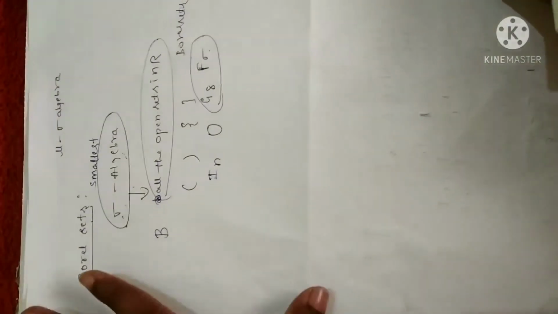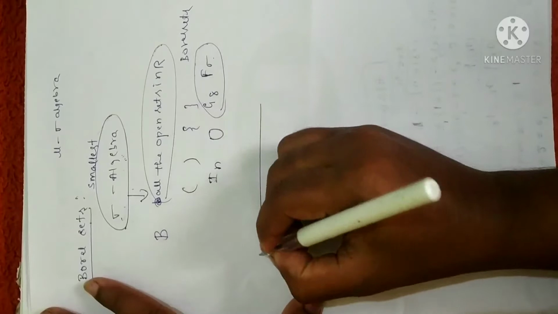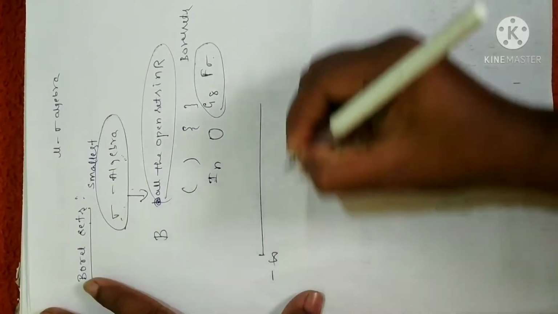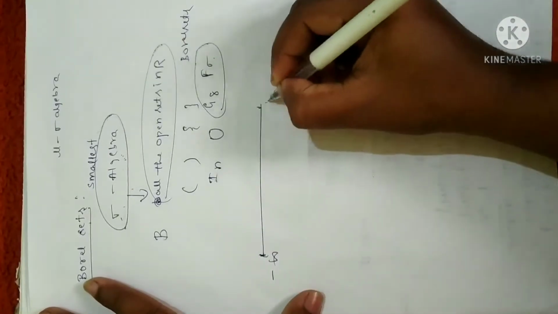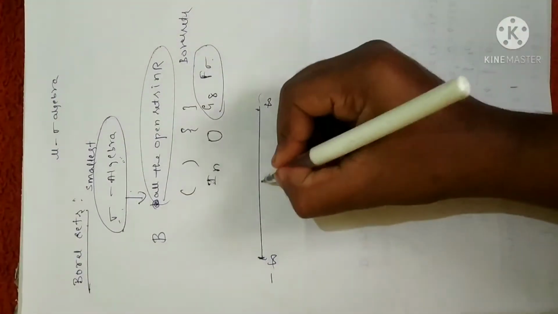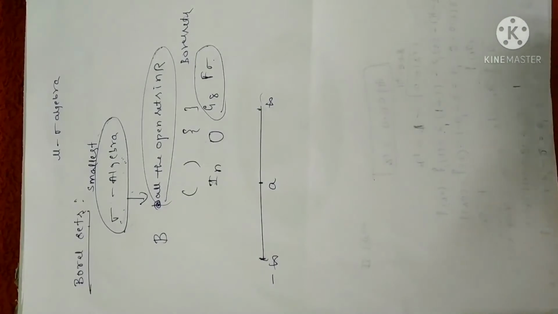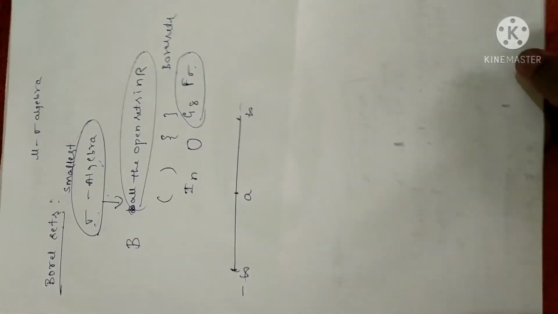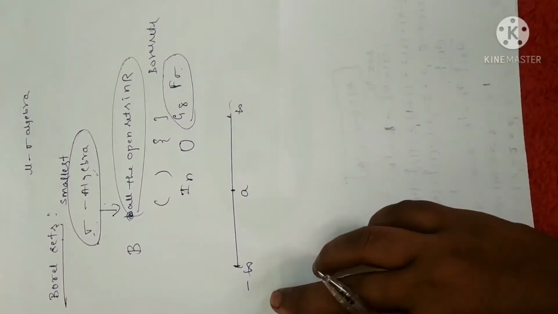Before going to prove this, let me revise some basic concepts of open and closed intervals. You are familiar with the real numbers, right? On the real line, minus infinity is at the far left and plus infinity is at the far right.